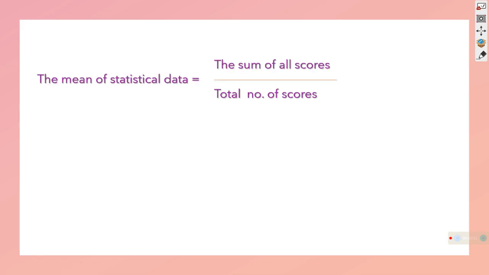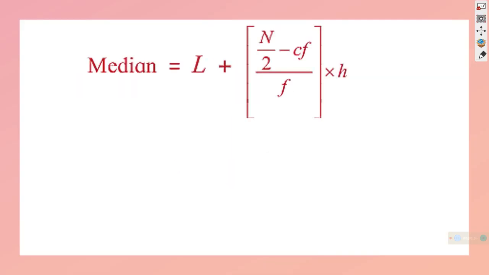Dear students, in the last video you studied the concept of statistics and how to find the mean of a given set of data. You recalled the formula from lower classes: the sum of all scores divided by the total number of scores gives the mean. You also studied another central tendency, the median, and its formula.